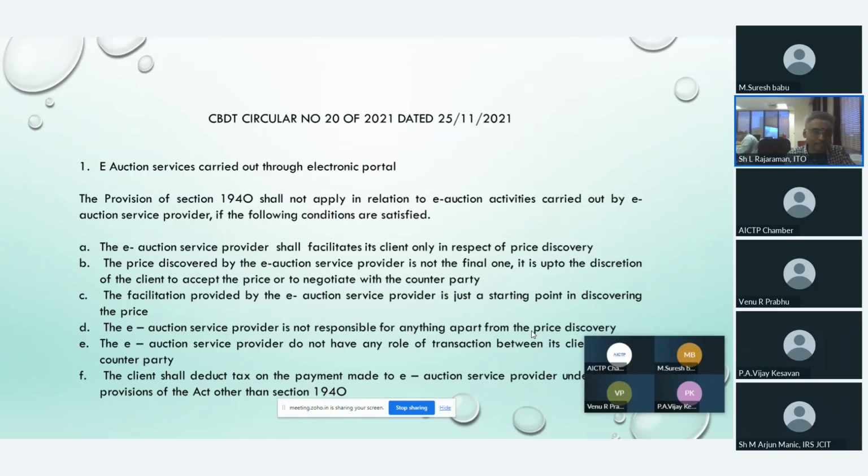The situation is very clear. If any e-auction service provider is facilitating its client only to discover the price, then there is no question of deduction of tax under 194O by such e-auction service provider.